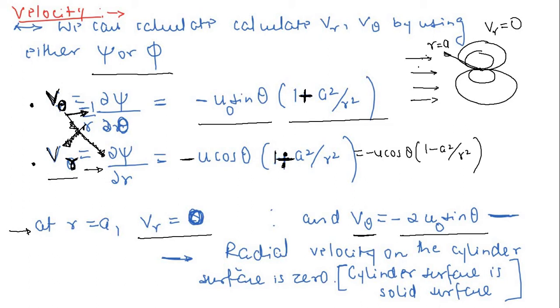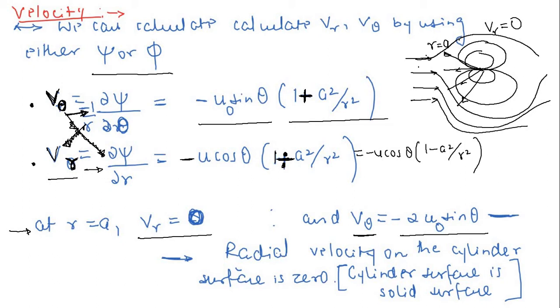Very important. Radial velocity is zero, that means no fluid particle is going to possess any velocity along the radial lines. So what does it mean? That means the fluid will reach till this r equal to a point, and it will move over like this. This is a very important phenomenon here.